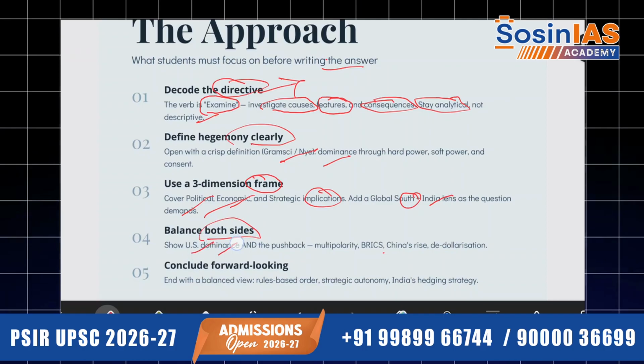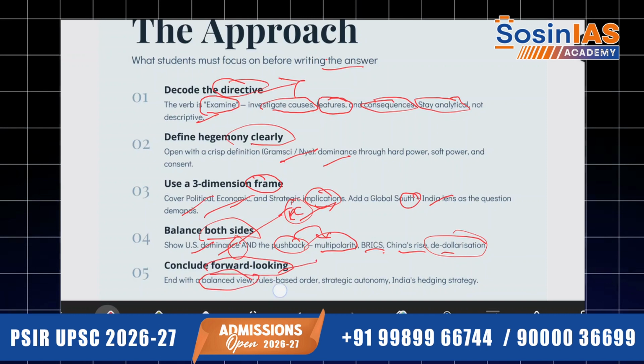Balance both sides: show US dominance, and the pushback with regard to it. The US is dominating because it is the largest GDP country, also the high-tech country, and the most developed, advanced and powerful country. But we have pushbacks that can counter the US, in the form of what? Multipolarity, BRICS, China's rise, de-dollarization. All that you have to discuss. We have to conclude it with a very forward-looking end.